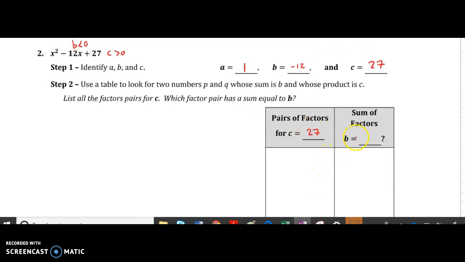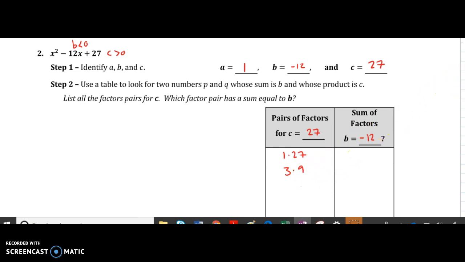Our c is 27 and our b is negative 12. So we're going to start with 1 times 27 and 3 times 9. And I think that is it.